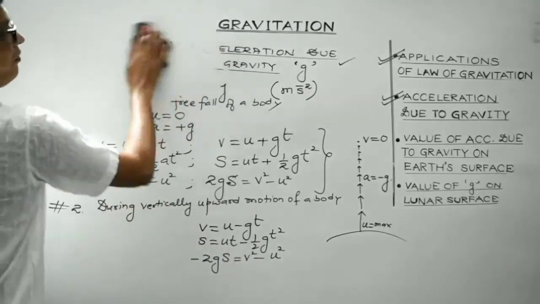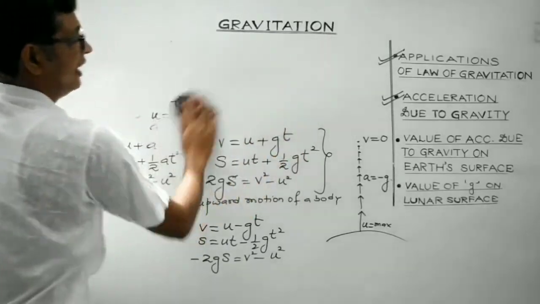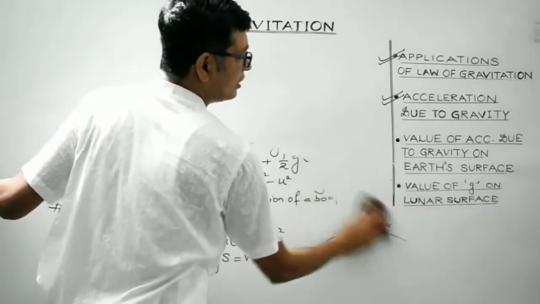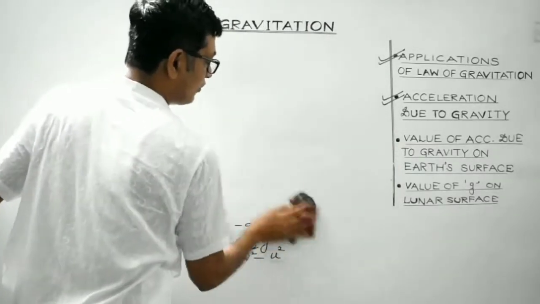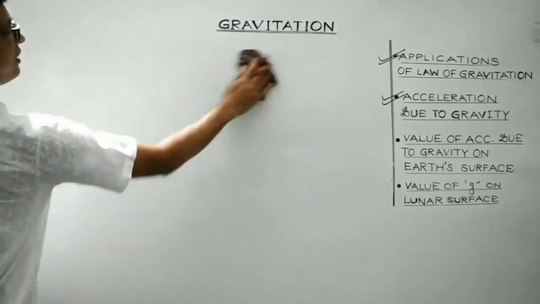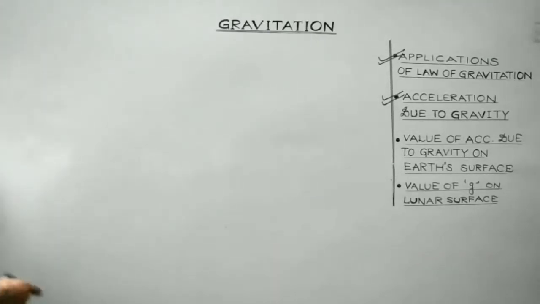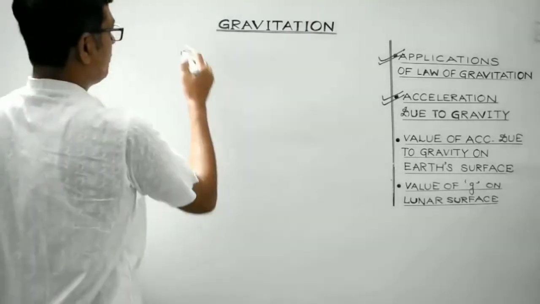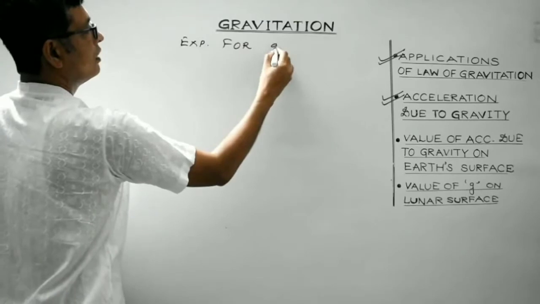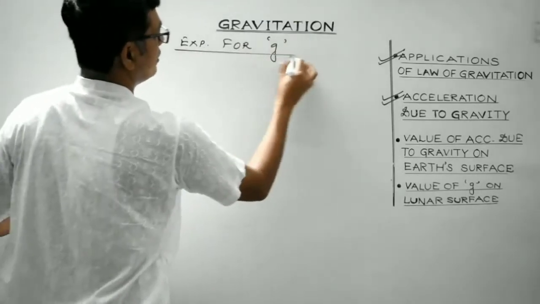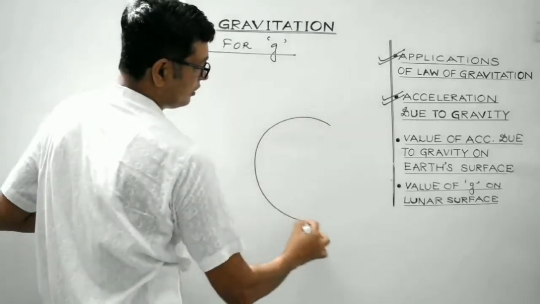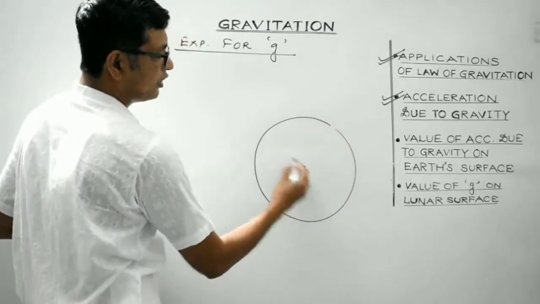Right? Okay. Next, we'll try to find out the value of acceleration due to gravity on the earth's surface. And for this, we need to get the expression for the acceleration due to gravity. Right? Now what to do is, expression for g, expression for acceleration due to gravity. This is our article, right? Suppose this is Earth, it's huge. This is the center of the Earth.